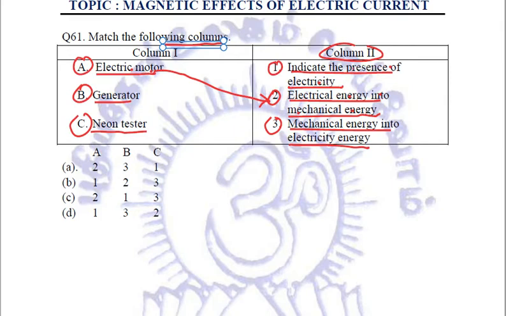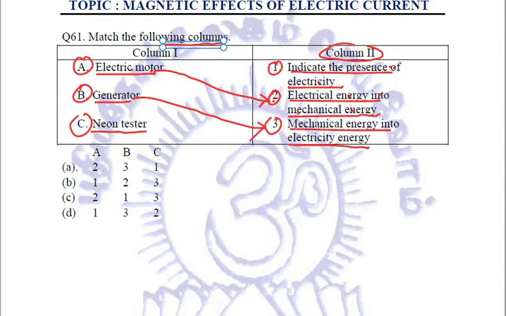So A is to be just matched with second option. Coming to the B part, generator. Does generator indicate the presence of electricity? No. Generator, does it convert mechanical into electrical energy? Of course, yes. Because this is what generator does.